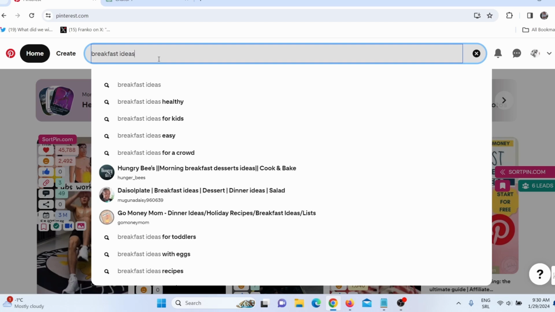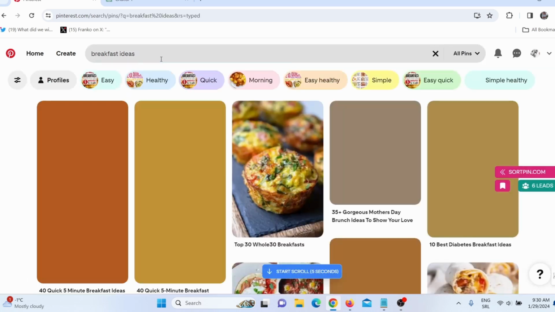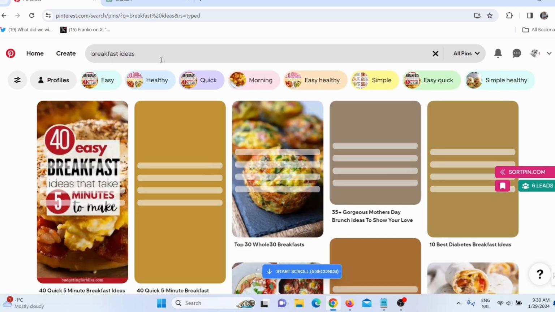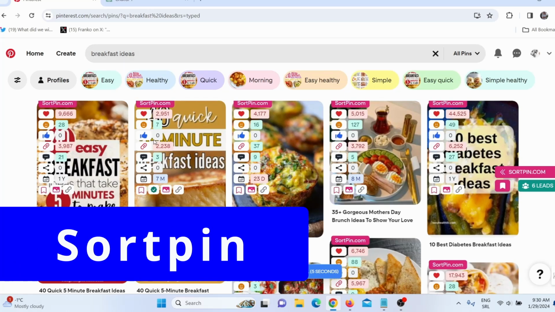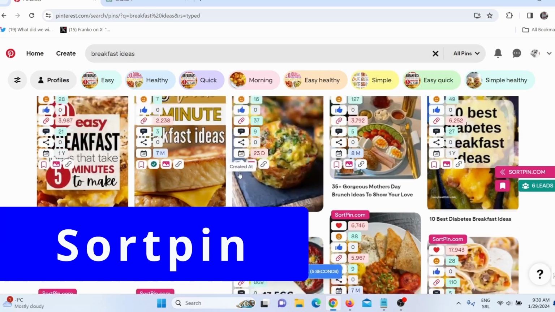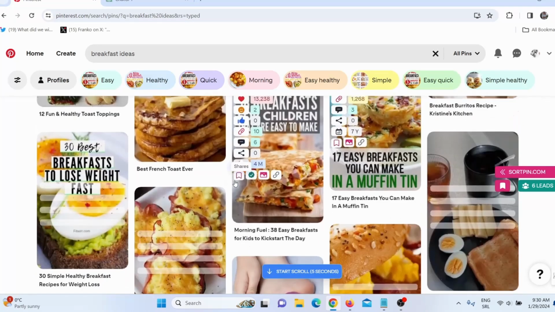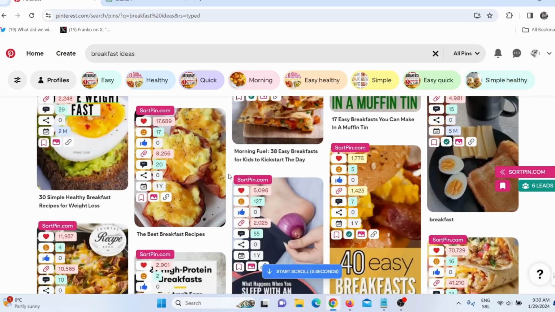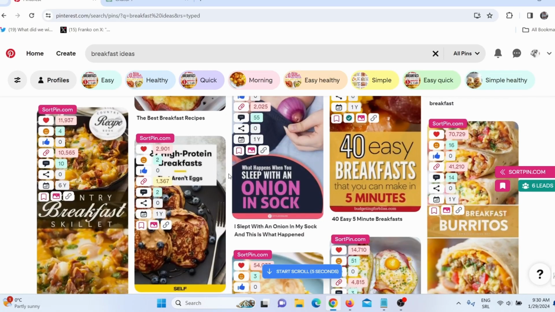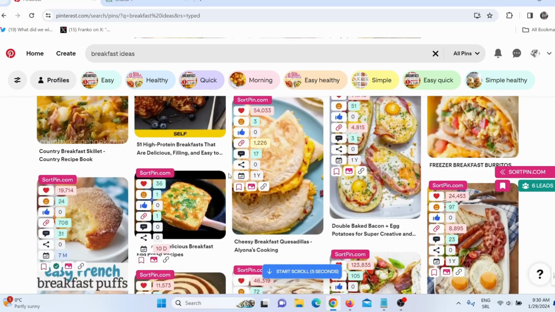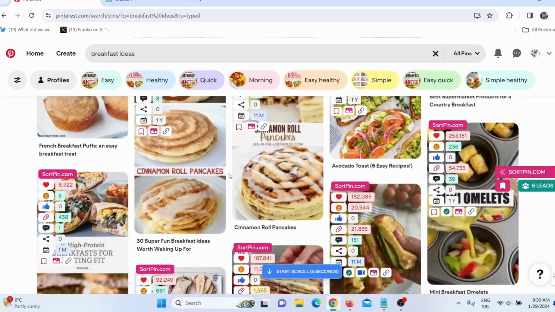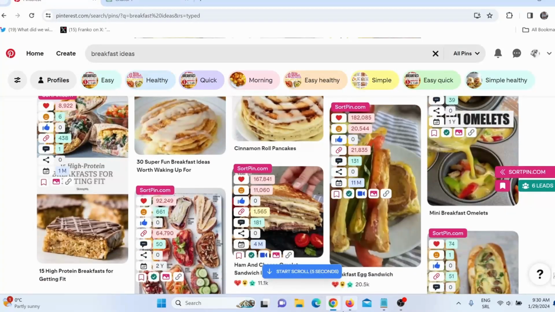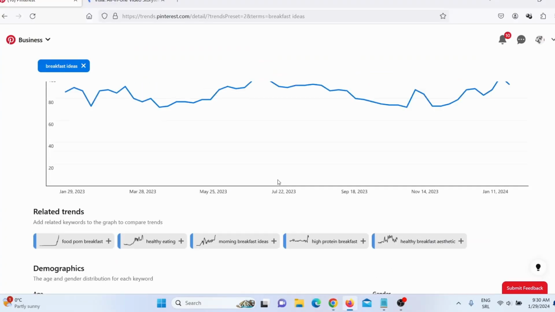But I just need to test this main keyword, and I actually need to check out competition. I installed SortPin so I can check out competition. Here you can see competition is big and it is strong, which means this is actually getting probably lots of traffic, but I probably won't rank as a top result, so I probably won't get that much traffic. So I need to find some other related keyword.